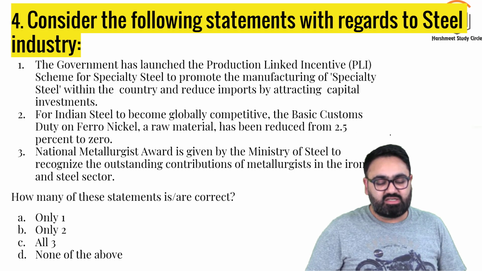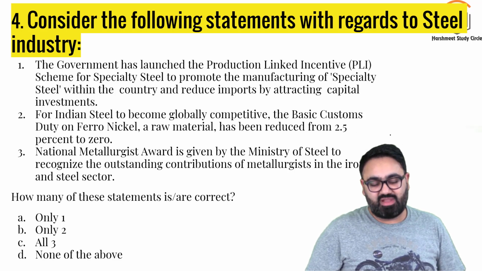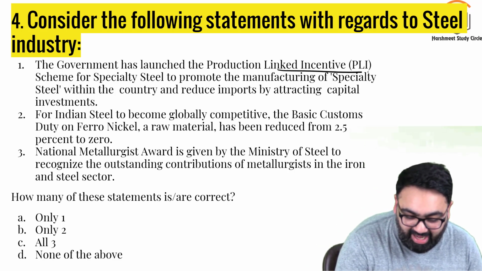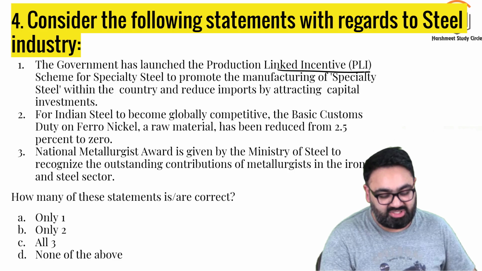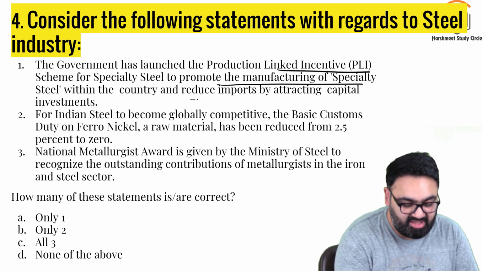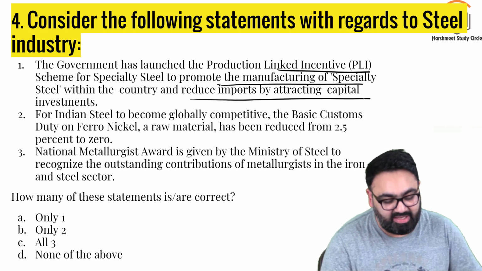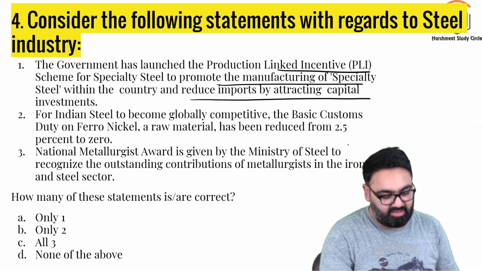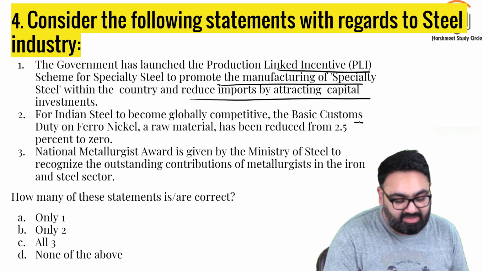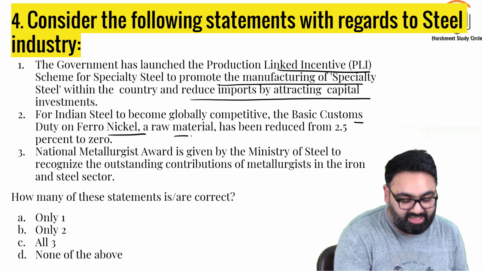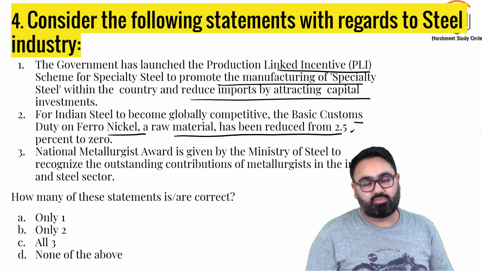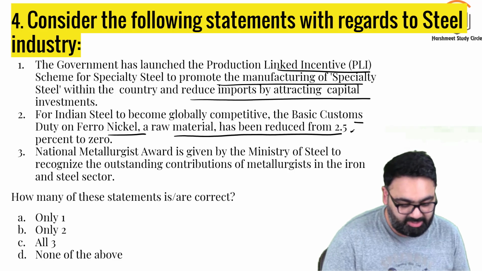Consider the following statements with regards to steel industry. Slightly difficult question. 1. The government has launched the PLI, Production Linked Incentive Scheme, for specialty steel to promote the manufacturing of specialty steel within the country and reduce the imports by attracting capital investment. Second, for Indian steel to become globally competitive, the basic customs duty on ferro-nickel, that is a raw material, has been reduced from 2.5% to 0 in this budget. That is what they mean to say.